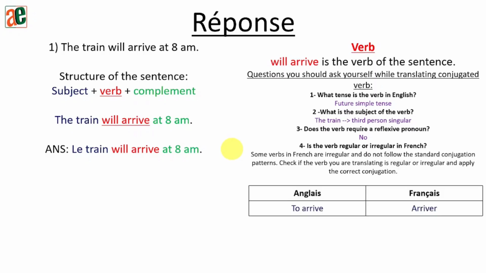Okay? So first of all, what we'll be doing, we have "will arrive". I need to get back that verb into its infinitive form, or if you want, its non-conjugated form. So in English, it will be "to arrive", and in French, it will be "arriver". So I need that non-conjugated form, and then I'm going to cross-check all the irregular verbs for that specific tense, and then say yes or no. Okay, so I need the non-conjugated form of the verb, which is very important.